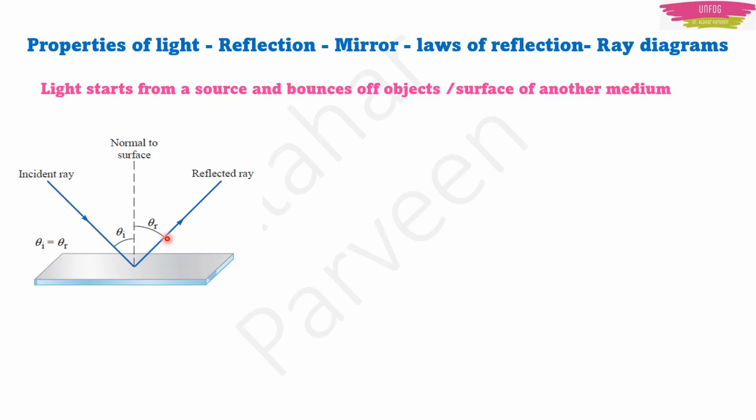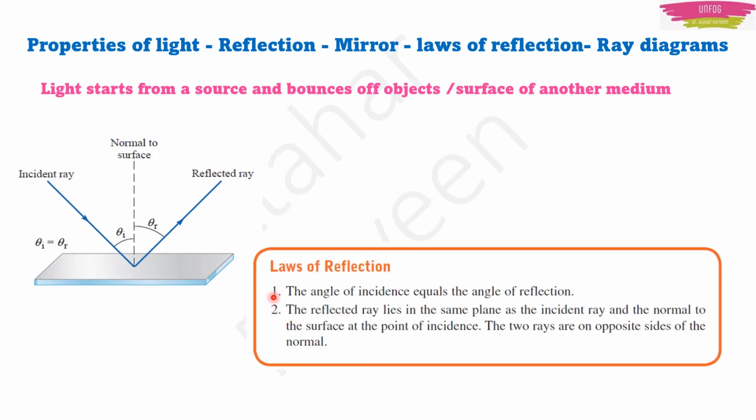Now whatever reflection happens, it is based on two laws. They are known as the laws of reflection. The first law is that the angle of incidence equals the angle of reflection. Always, whenever reflection happens, it follows this law that the angle of incidence, theta I, is equal to theta r. The second law states that the incident ray, the reflected ray, and the normal to the surface, all three of them lie on the same plane. And the two rays, the incident ray and the reflected ray, are on opposite sides of the normal. These two are the laws of reflection.